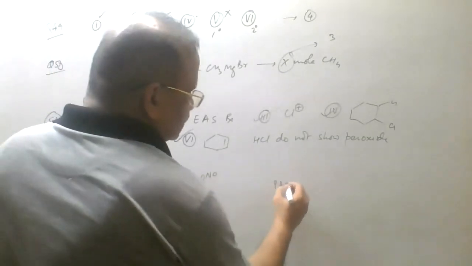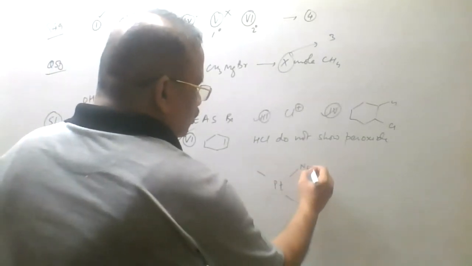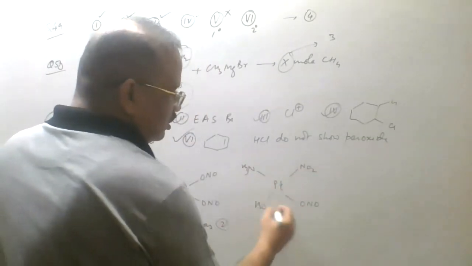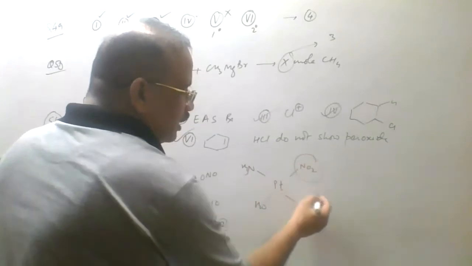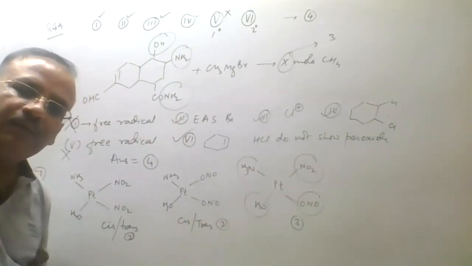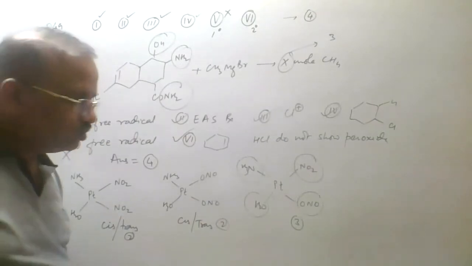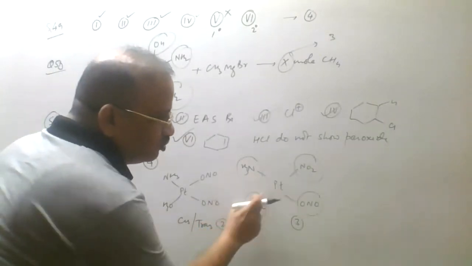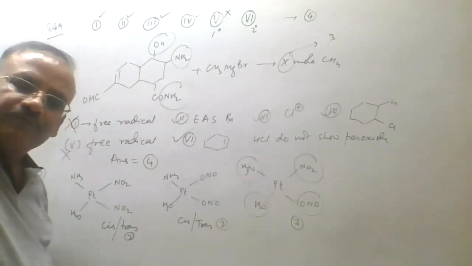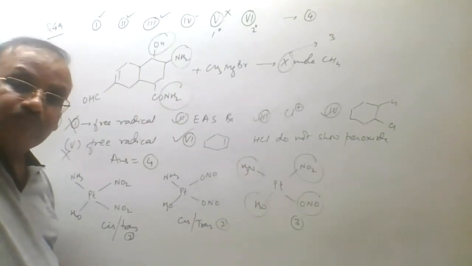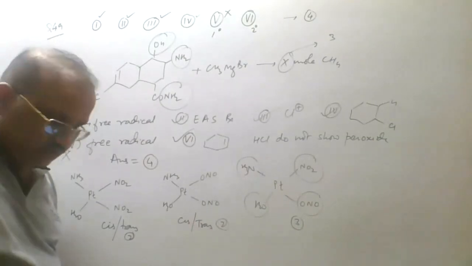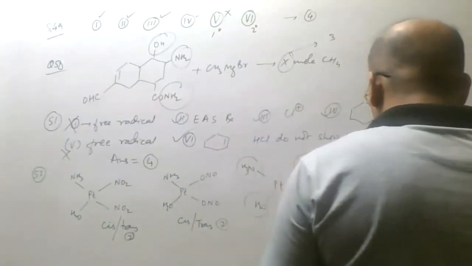And if I write like this, NO2, ONO, and this is NH3 and this is H2O, then 3 from this, because all 4 are different. When all 4 are different, the number of geometrical isomers is 3. How is it so? If we fix one, opposite to it is NO2, opposite to that is ONO, opposite to that is NH3. We get 3 from that. So the total is 2 plus 2 plus 3. That is 7. So your answer is 7. So what will we write as the answer? 7. Answer is 7.